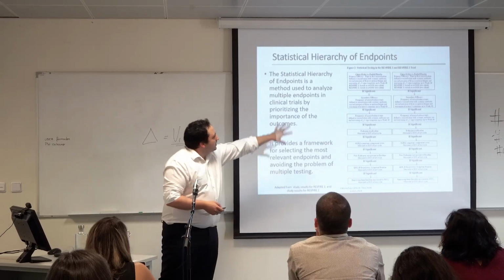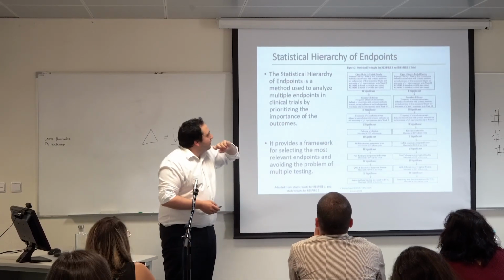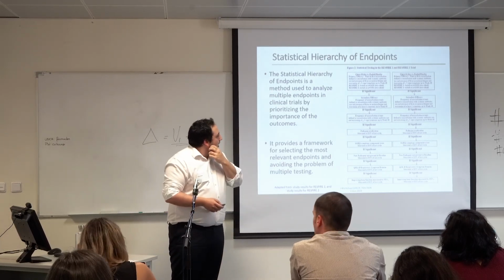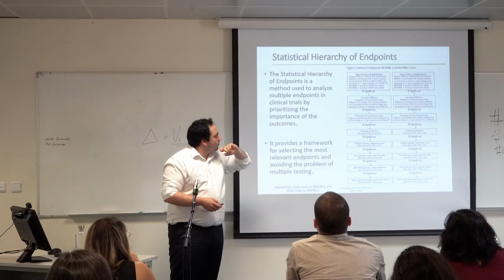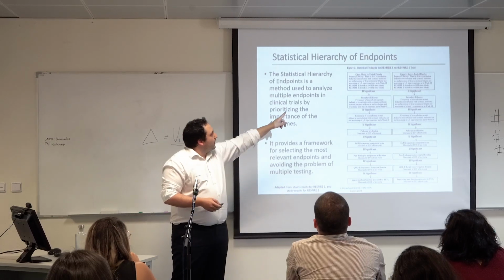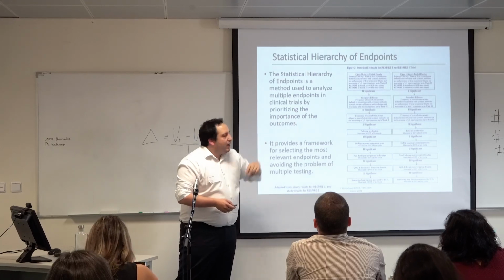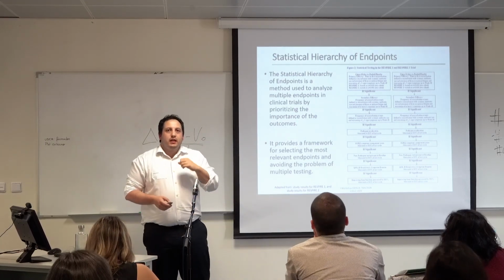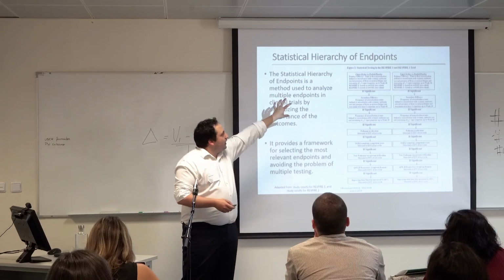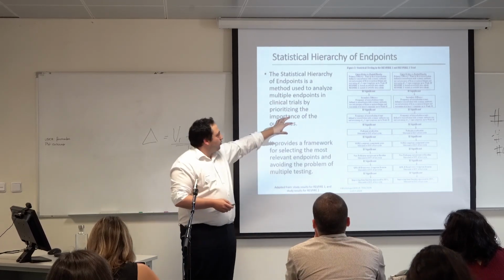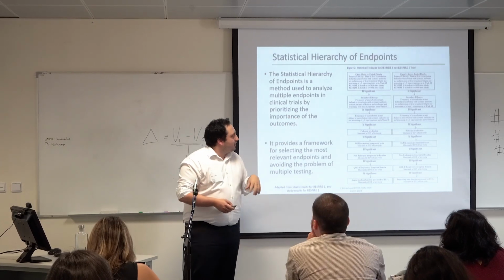And this is not a very good image, but this is an example of a clinical trial called Respire. In that clinical trial, the first efficacy endpoint is the time to an exacerbation in asthma. And only if that is significant, we can go to the secondary analysis, which is the frequency of exacerbations.